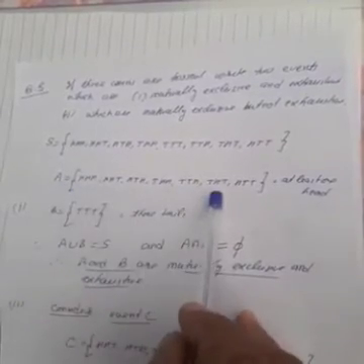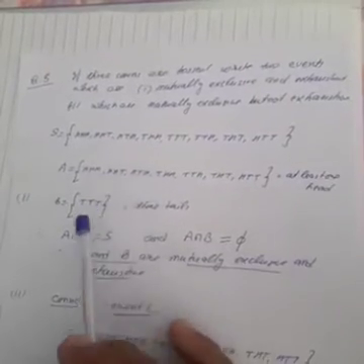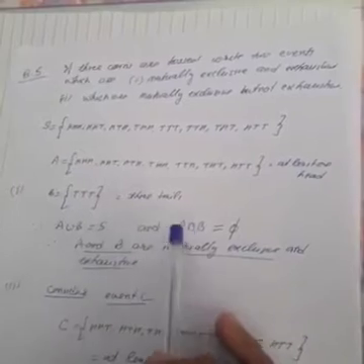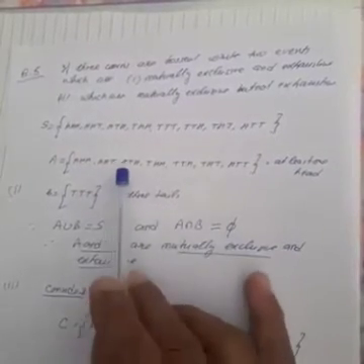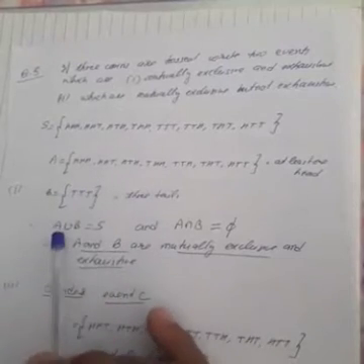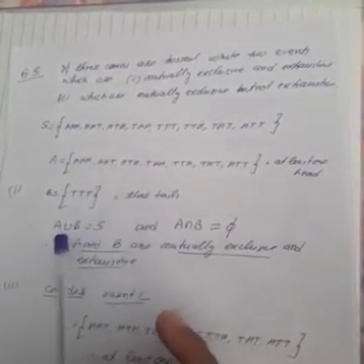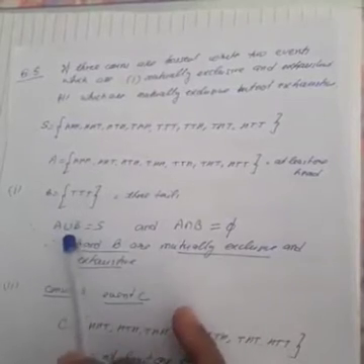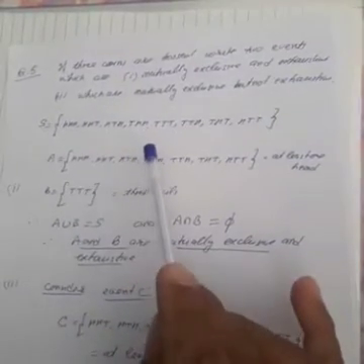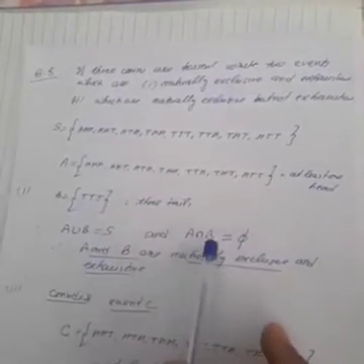So this is event A. Let event B be getting 3 tails. If you observe A intersection B, it is phi. It means A and B are mutually exclusive. And if you find A union B, it is equal to S, which is the sample space. So it means these events are exhaustive events. Therefore events A and B are mutually exclusive and exhaustive.